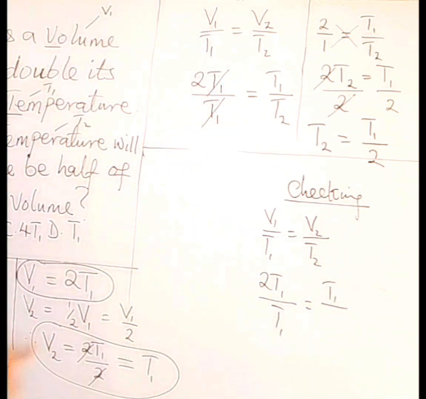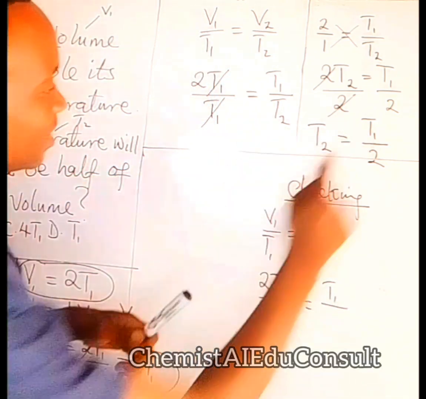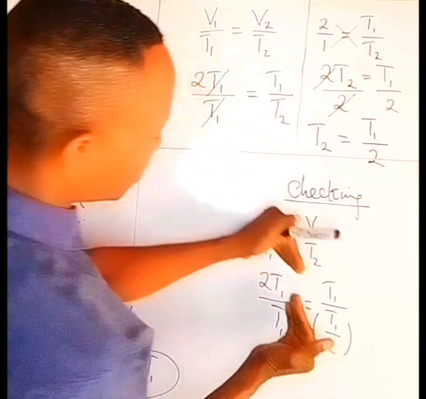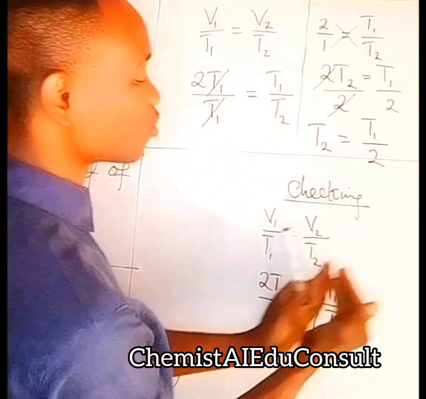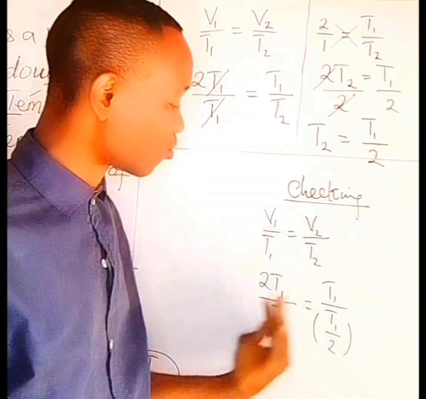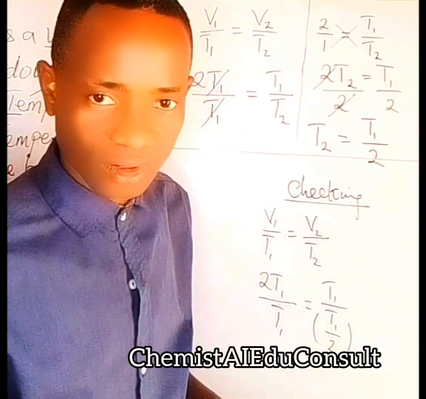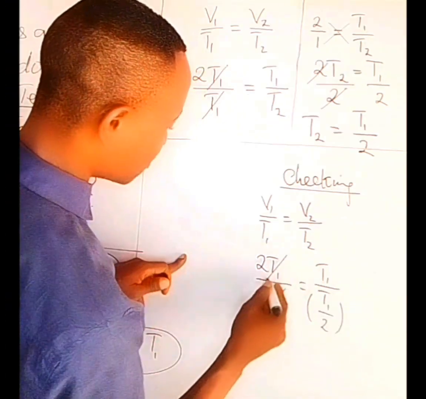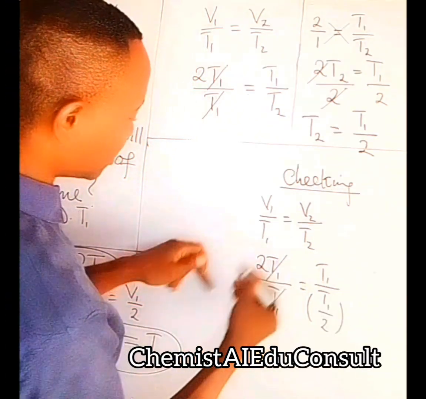And our T2 is now this answer, T1 over 2. So let's check whether what we have here is equal to what we have here. If what we have here and what we have here are not equal, it means our answer is wrong. I think T1 will cancel T1. So we have 2 here left.